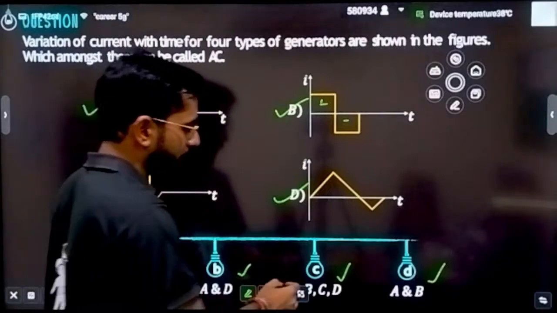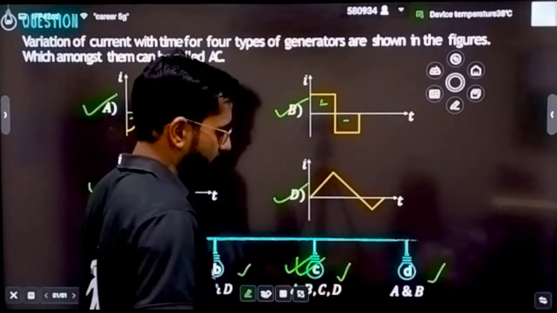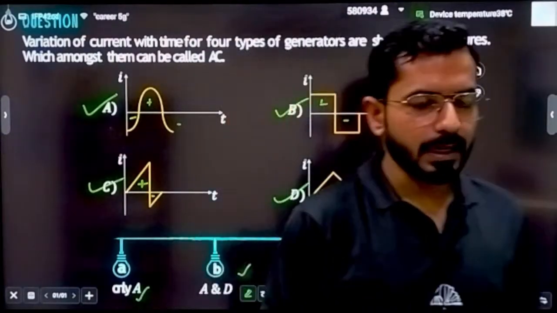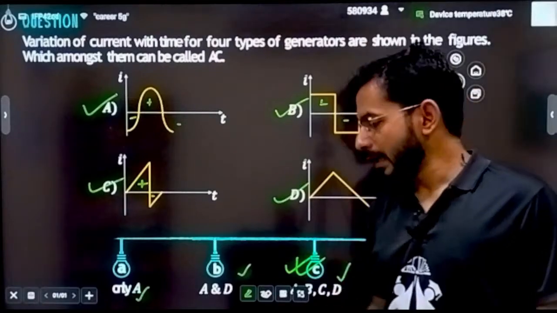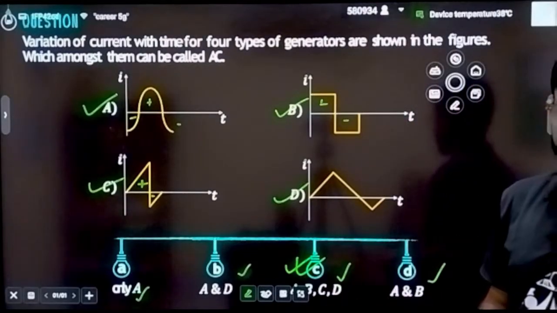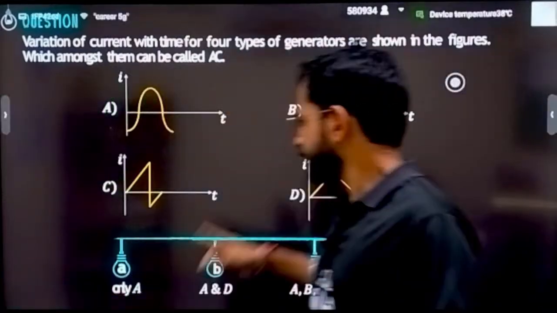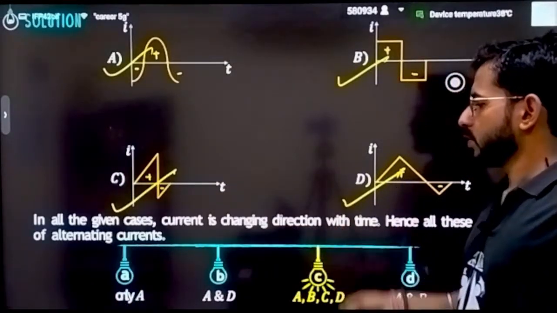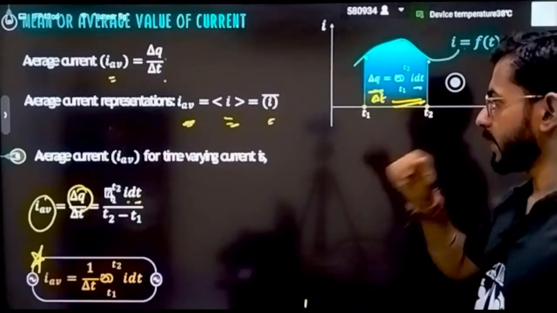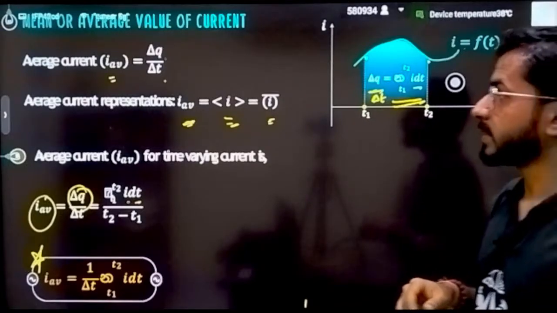So which option is coming correct? I can say simply that option C is correct. All the options A, B, C, D are alternating current. Is it clear? All the options are alternating current, because all of them are changing their directions.